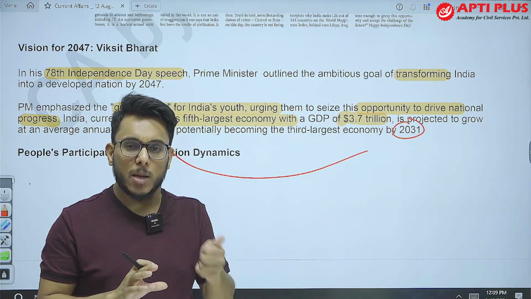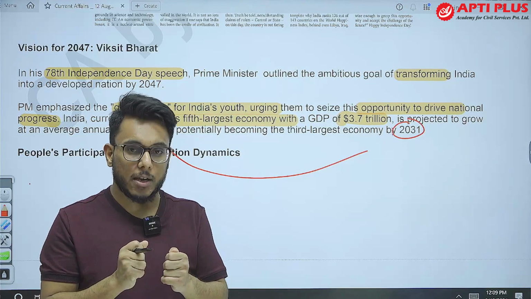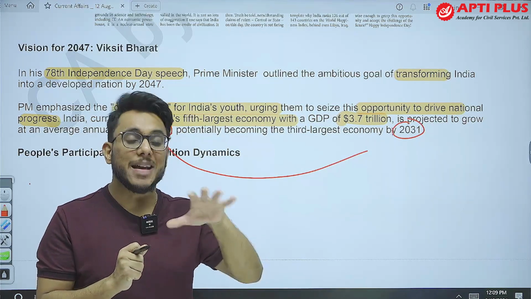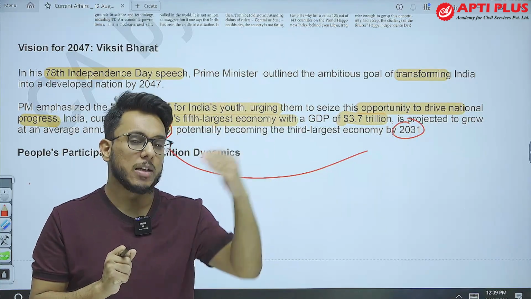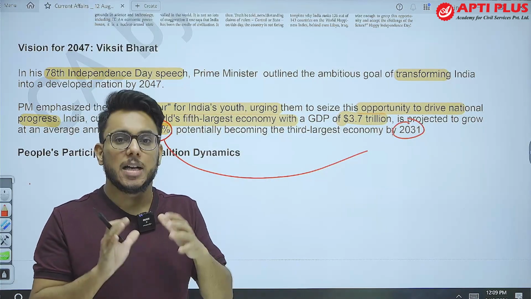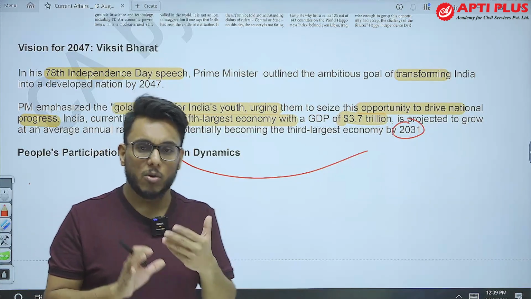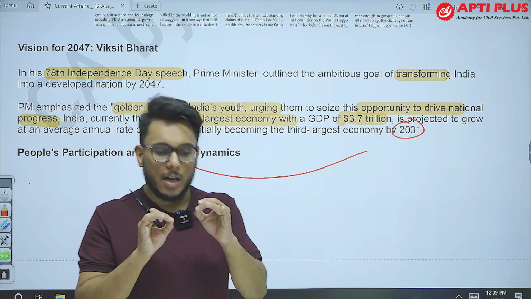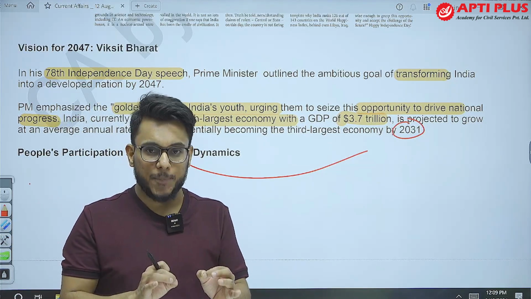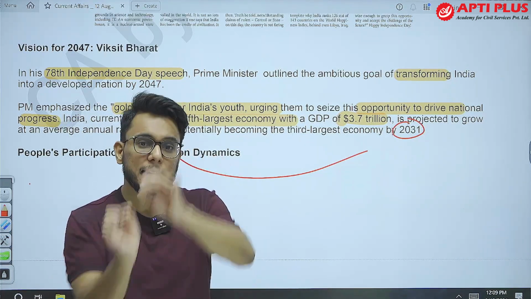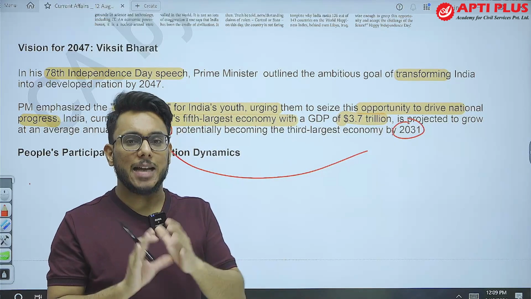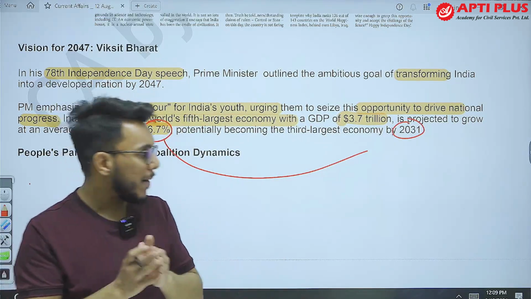In the short term, we want to become a $5 trillion economy. We want to break the middle income trap. And by 2047, we want to become a developed nation. These are good ambitions and good targets that were taken up. But the structural reforms that are needed, the concrete steps that would be taken so that this is achieved, have not been provided in the Independence Day speech.